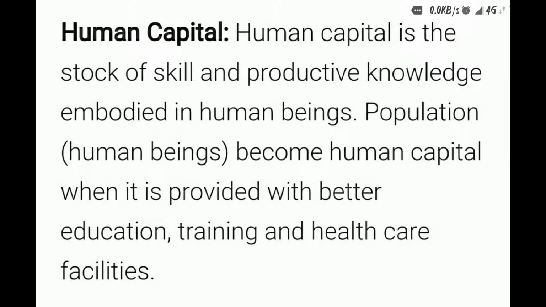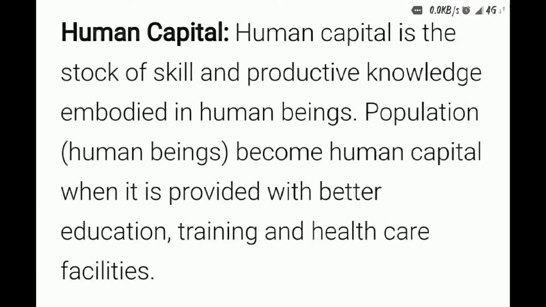So what is human capital? Human capital is a stock of skill or knowledge which is in human beings. Population becomes human capital when it is provided with better education, training, healthcare, and facilities. If anybody provides the population education, training and healthcare facilities, they become human capital. So now you are able to understand human capital.